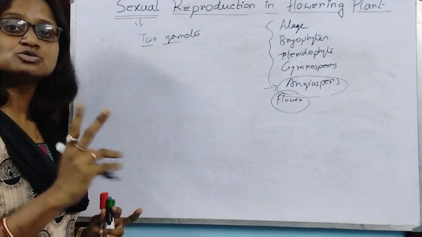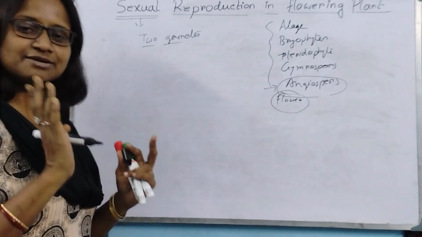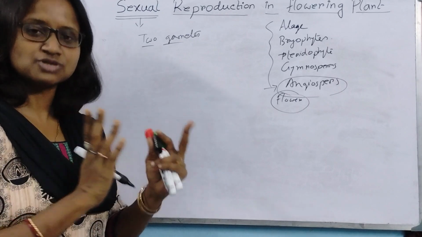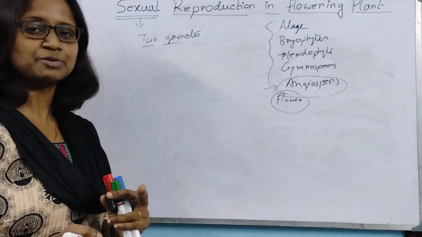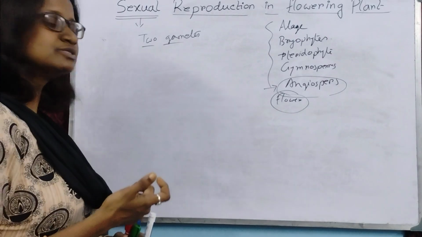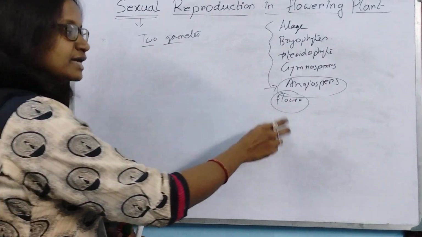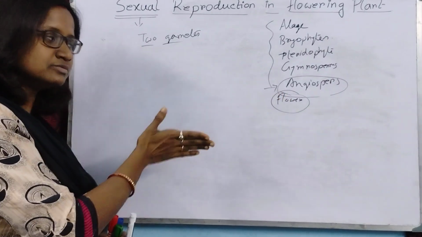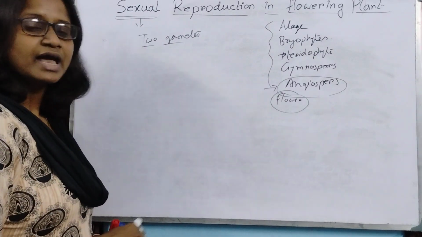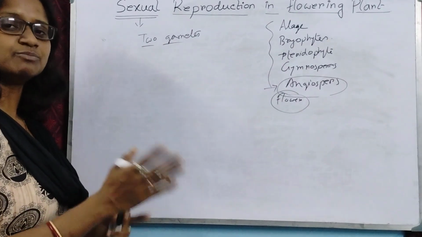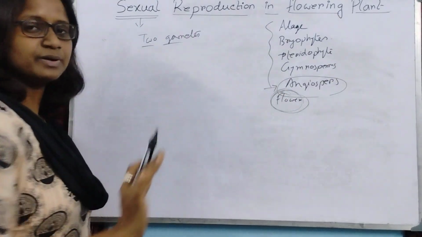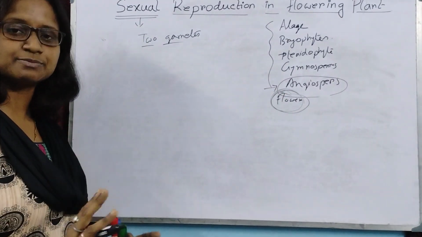Flower can produce two types of gametes, because in the flower there are female and male structures. Here we do not use the term gametophyte, but we can say the female sexual part, that is the gynoecium, and the male part, that is the androecium, both are there in the flower. So that's why flower is a sexual part, and it can produce two types of gametes.